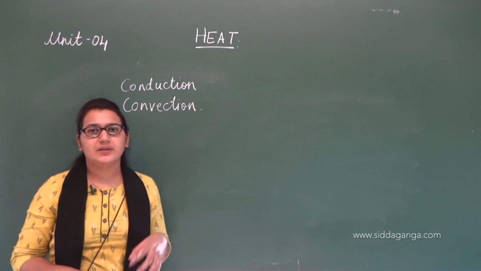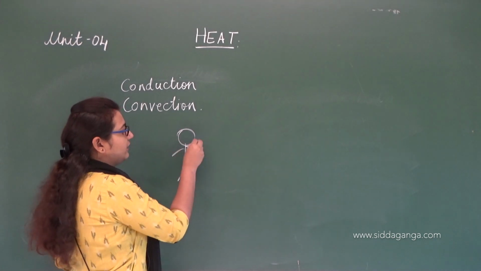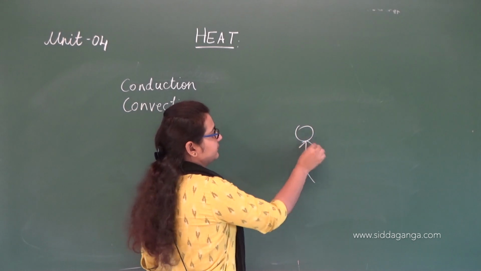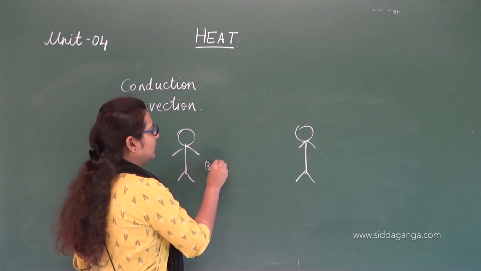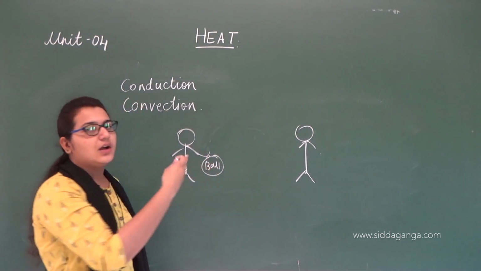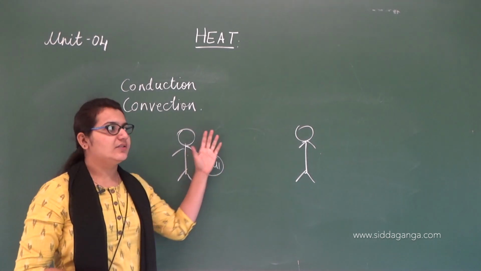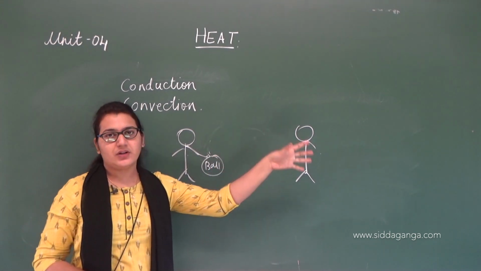So remember the ball example I told you. Here's a boy, and he has to give the ball to the other boy. In the first case, he might place his friends in between, and they pass the ball from hand to hand.